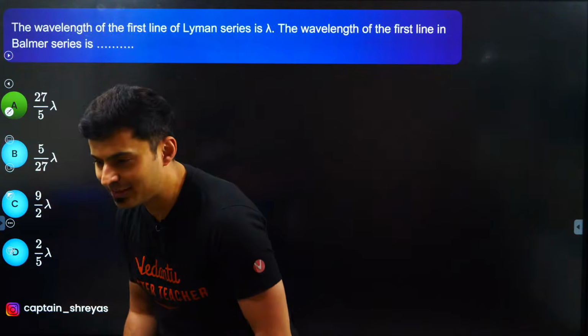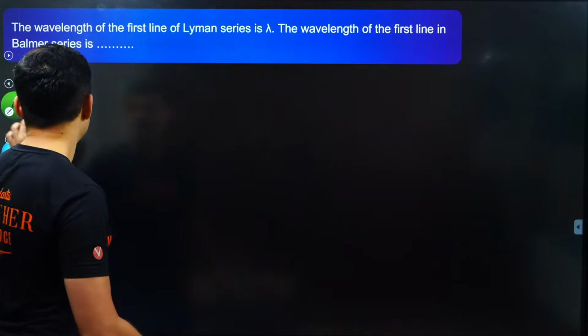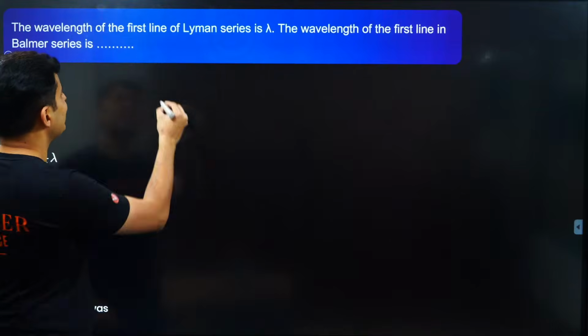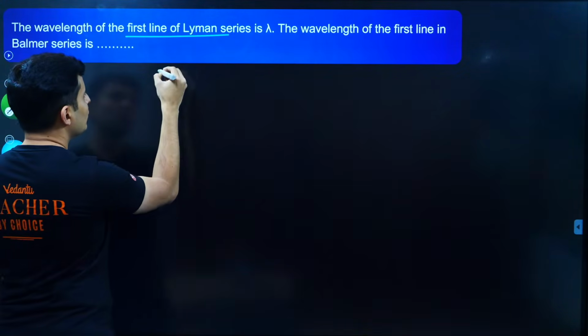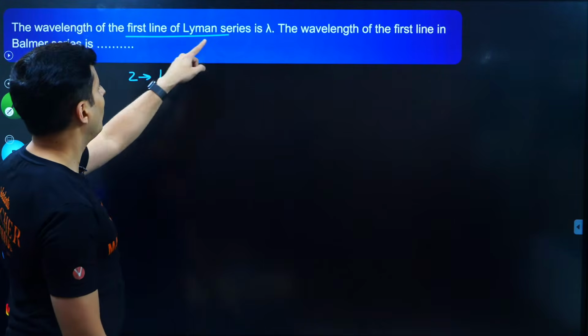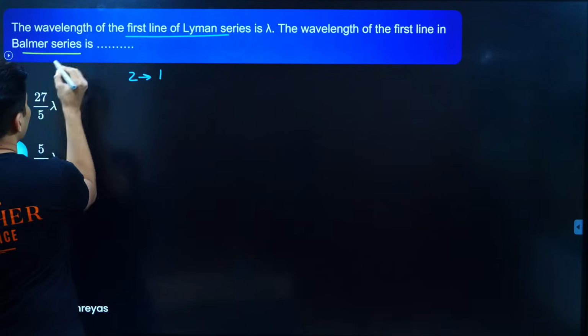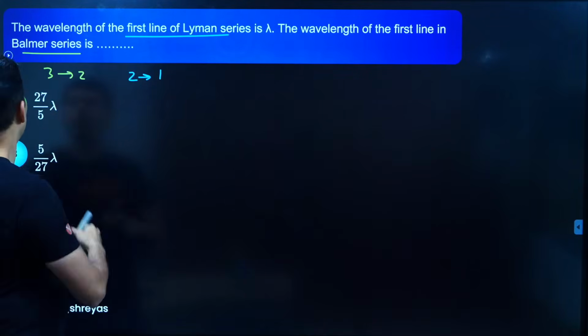Okay, chalo, the correct answer for this is option A. Most of you got it, and somebody said D. No, it's not D, it's A. Let's see why it is true. The wavelength of the first line of Lyman, that means 1 and 2, so basically a 2 to 1 transition. And the first line of Balmer means 3 to 2.